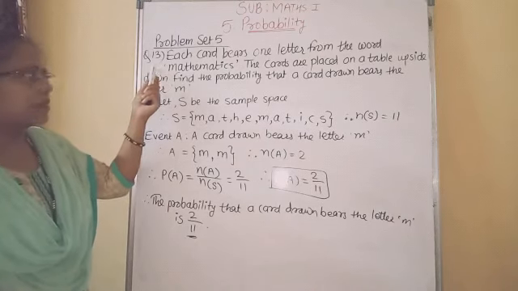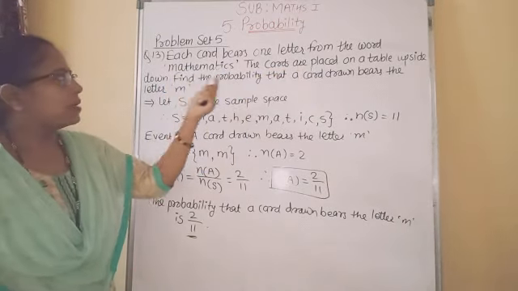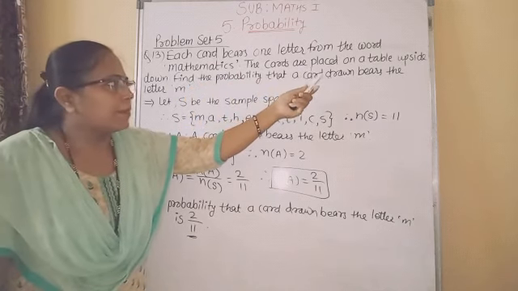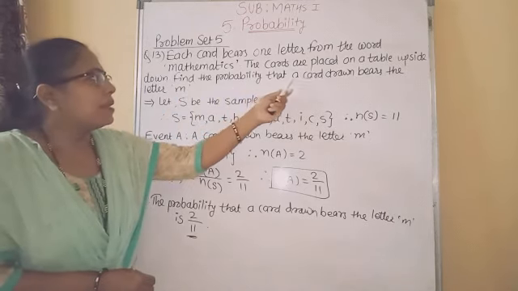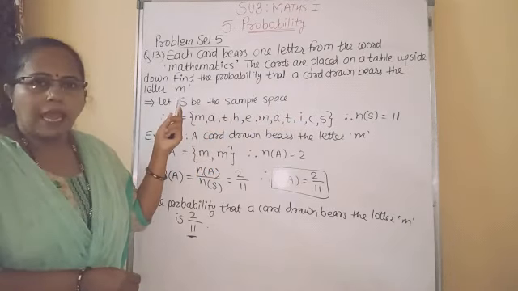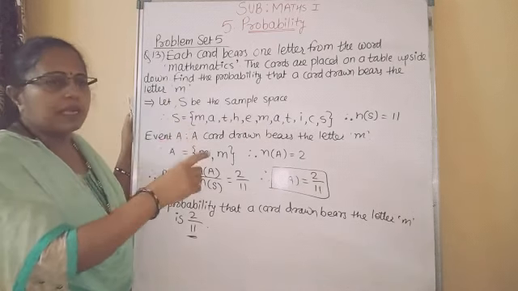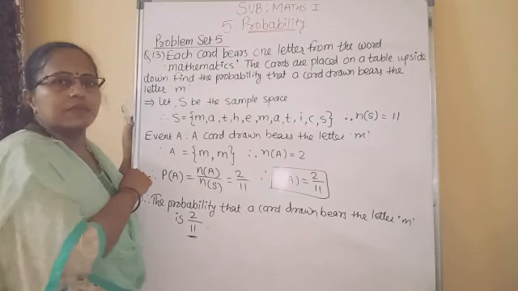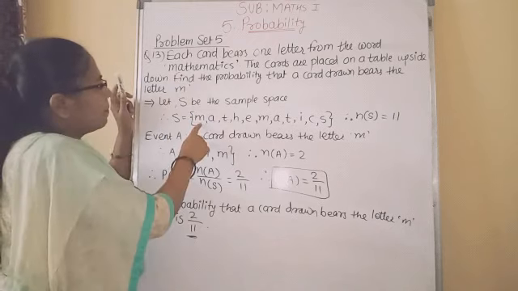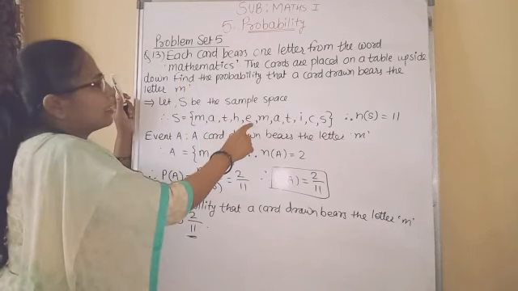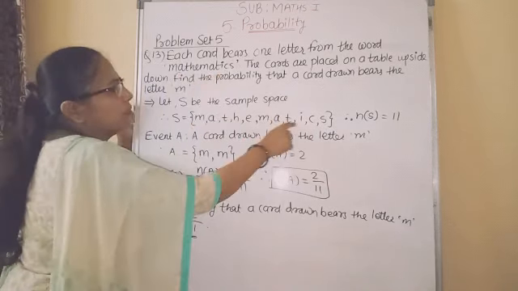Question number 13. Each card bears one letter from the word mathematics. The cards are placed on a table upside down. Find the probability that a card drawn bears the letter M. Okay. So the random experiment is, on each card we have to write one letter from the word mathematics. So let S be the sample space. S is equal to M A T H E M A T I C S.